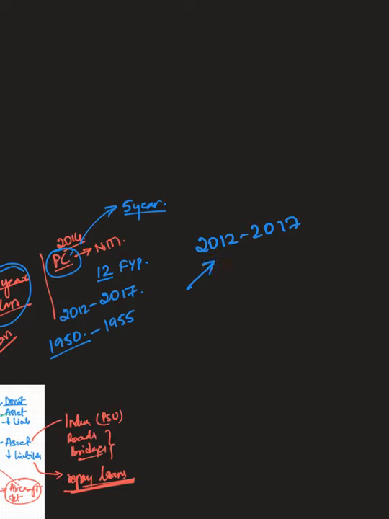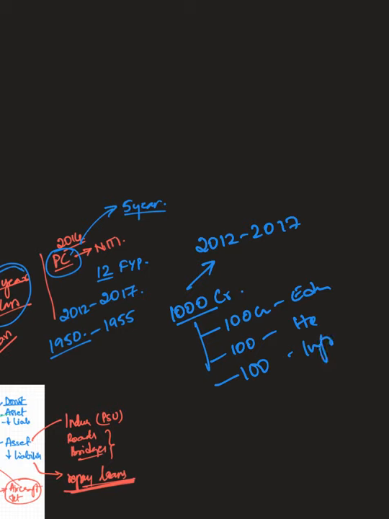Now let's say a simple example, let's say 2012 to 2017. So the Planning Commission will come up with a plan in the year 2012. It will say that I will be spending totally 1000 crores. In this 1000 crore, I will be spending 100 crore on, let's say, education, 100 crore on healthcare, 100 crore on building infrastructure. So all these expenditures which were incurred in the name of the five-year plan by the Planning Commission was known as planned expenditure. I'll repeat again, all the expenditures that was spent in the name of the plan.